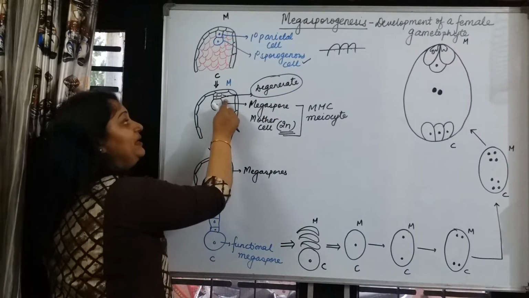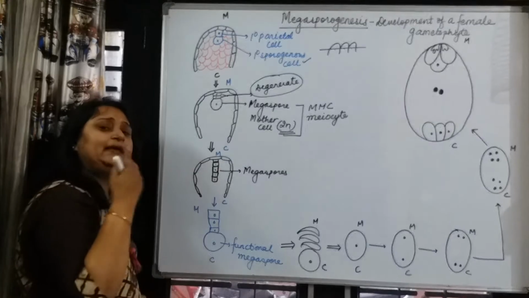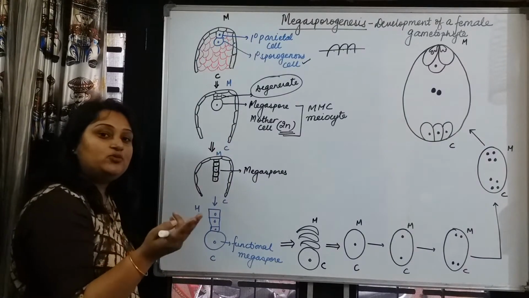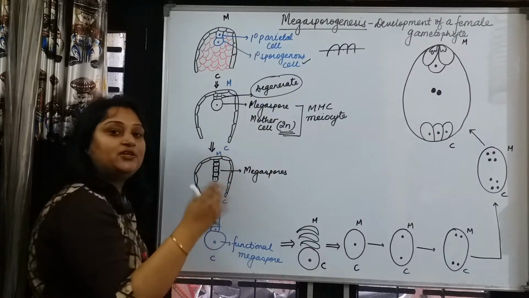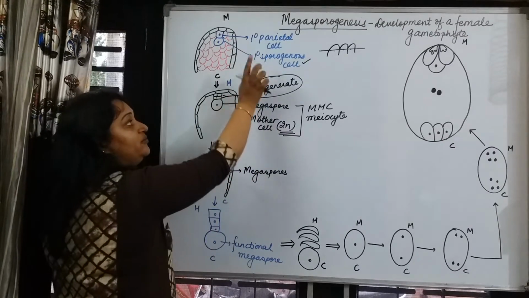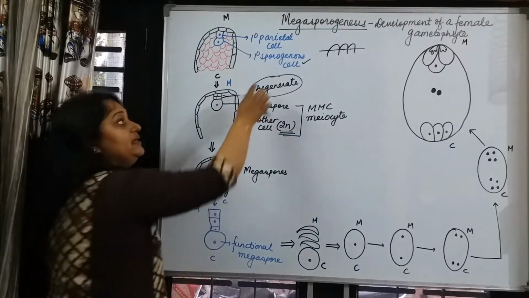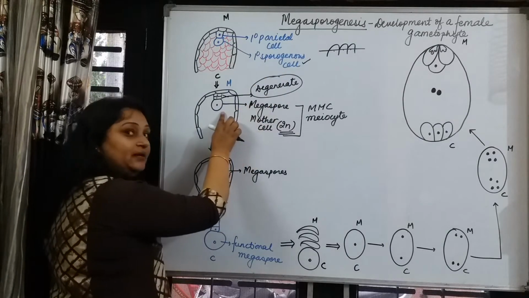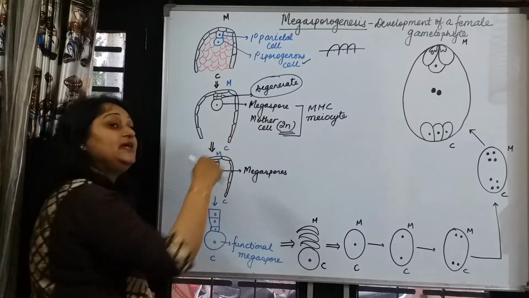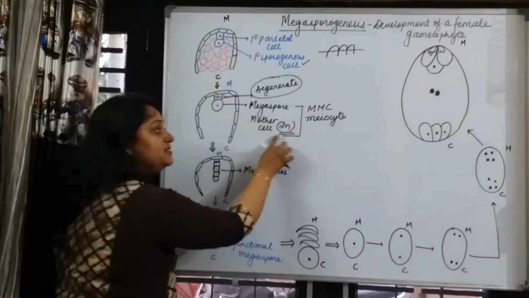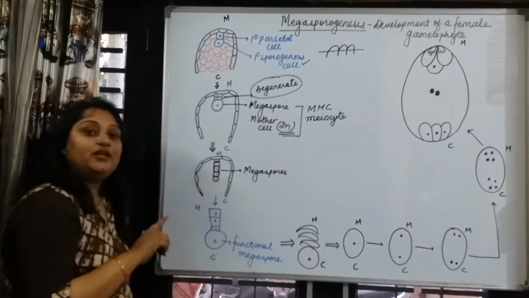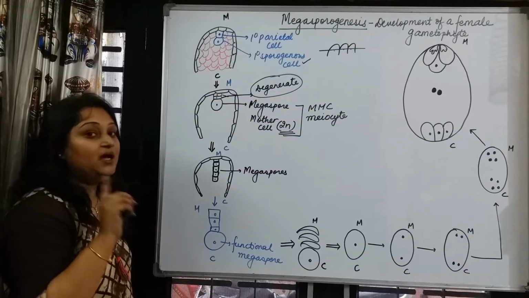The parietal cell can give rise to another two cells or even not, but it degenerates by giving its nutrition to the primary sporogenous cell. This cell becomes larger in size and starts behaving as a megaspore mother cell. That means it is a meiocyte now, which will give rise to the megaspore.